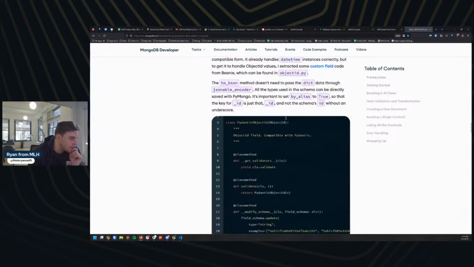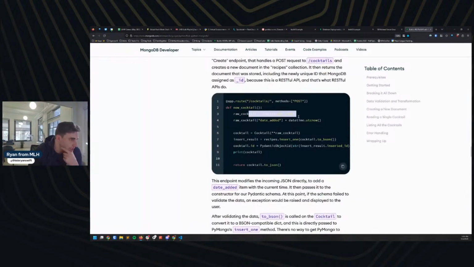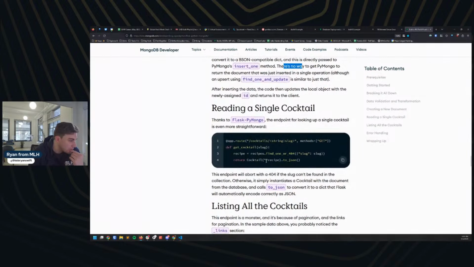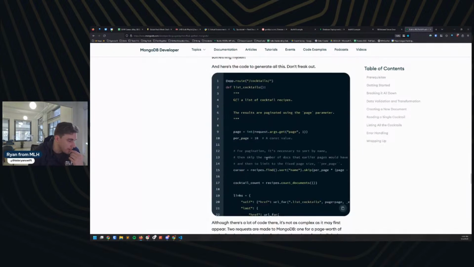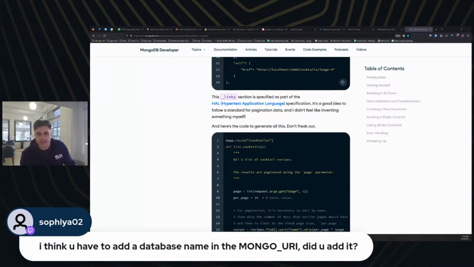He defines his models. So here he's going to create a new one. Yep. And he's just using insert one here as well. Okay. I think you had to add a database name in the Mongo URL. I might not have. That might be what our issue is. Let's go take a look and see if we can figure that out.